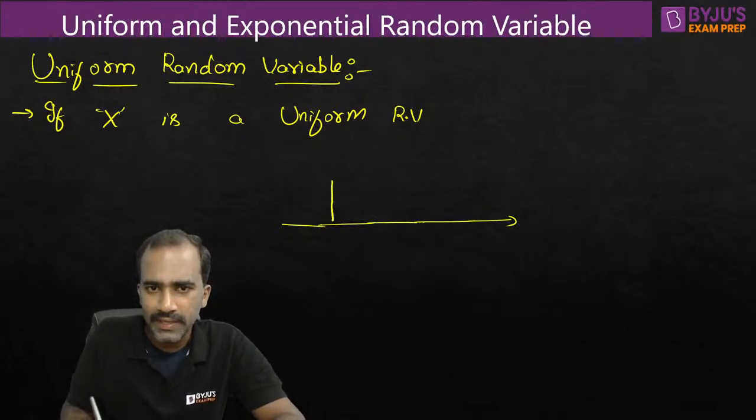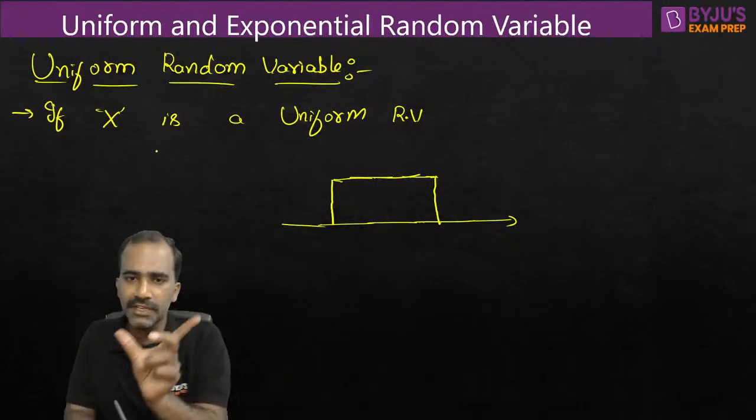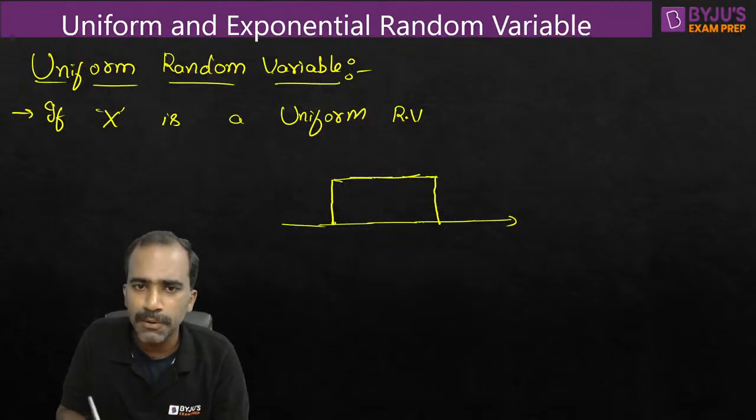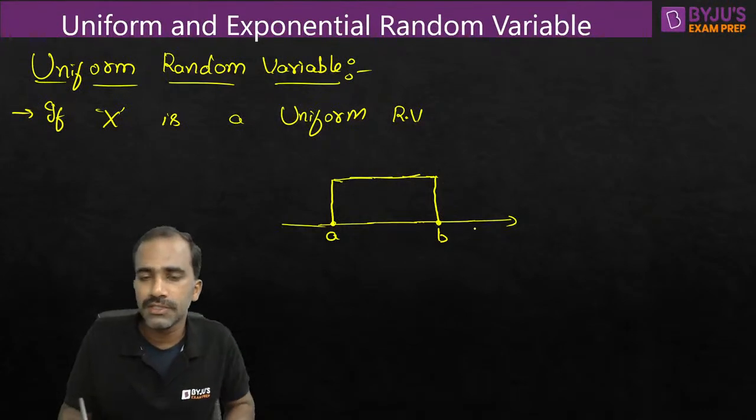I'm not drawing the y-axis because the y-axis can be anywhere. I'm talking about a general uniform distribution. Uniform means equal probability for whatever values it is taking. The random variable might be taking some range of values. Let me say the starting point of that range is a and the ending point of that range is b. I'm talking about the general case.